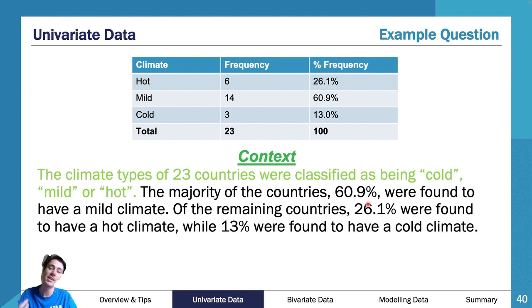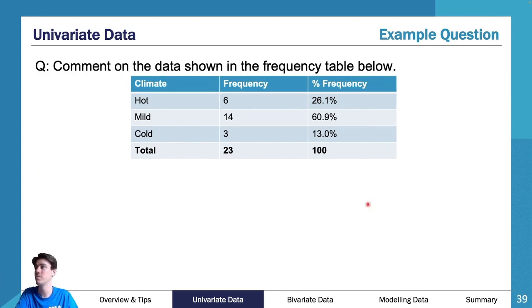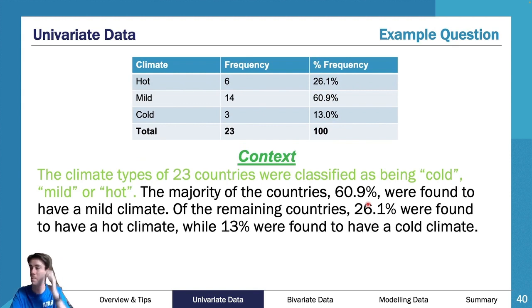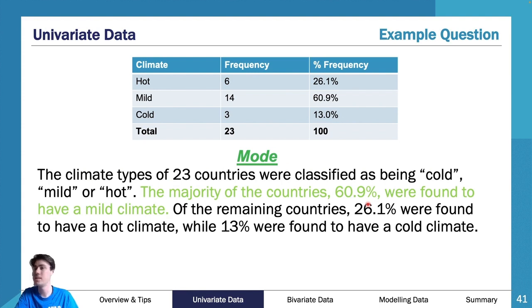So we've given context. There were 23 countries that were surveyed in this sense. We weren't given the context that they were countries in the question, so if you didn't mention countries, that's okay. But obviously in this question, we were talking about countries, and we wanted to classify them as being hot, mild, or cold, whichever way you want to talk about it. It doesn't really matter. Nonetheless, that's a good way of looking at it. Then we say the majority of countries, 60.8%, were found to have a mild climate.